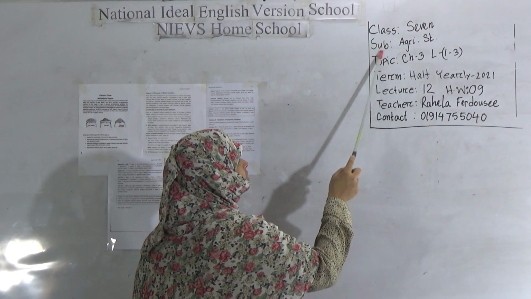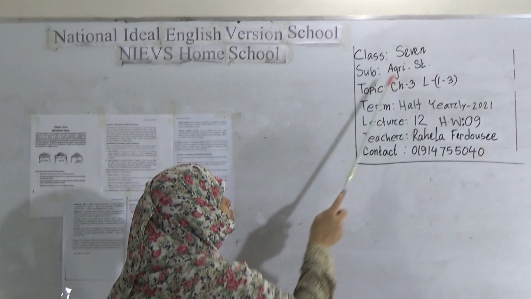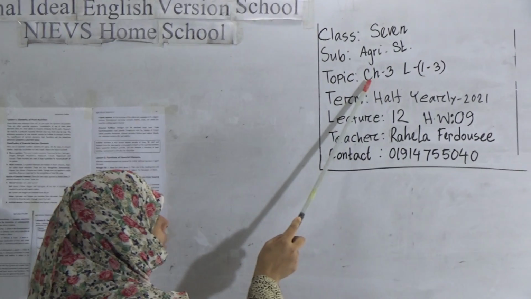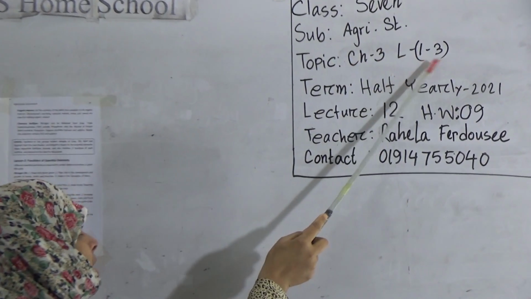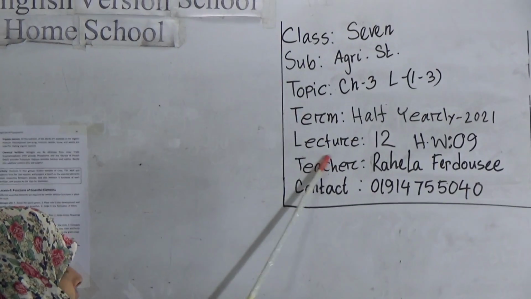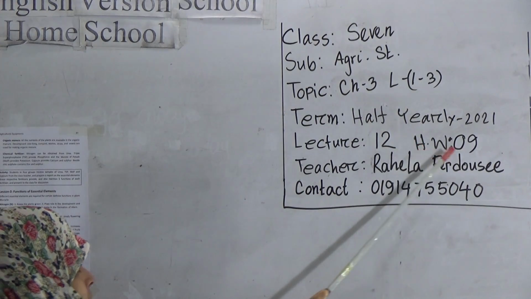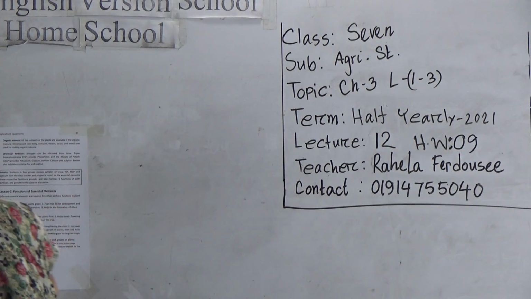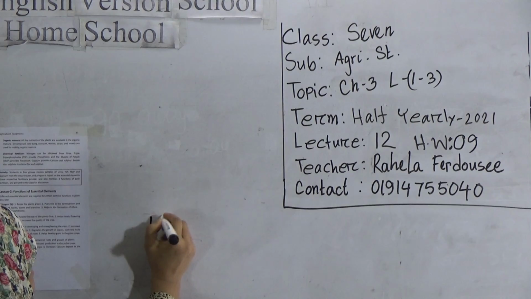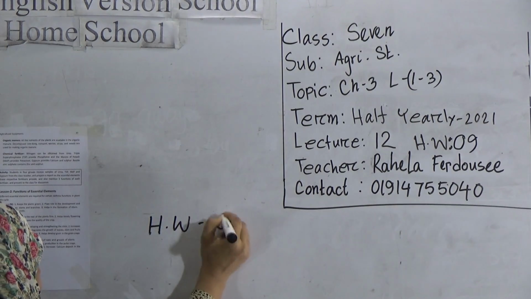Our today's subject is Agriculture Studies. Today, we will read chapter 3, lesson 1 to 3. Our today's lecture number is 12 and SW number 9. You will do SW MCQ. SW number 9.